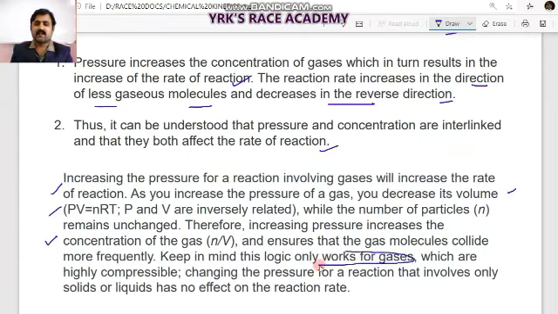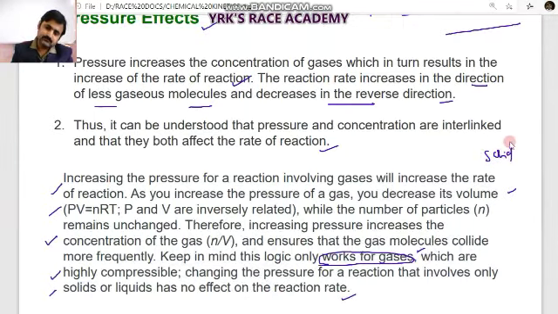Keep in mind this logic only works for gases, which are highly compressible, while for liquids and solids it is different. Changing the pressure of a reaction that involves only solids or liquids has no effect on the rate of reaction, because if you take a solid, there is no pressure effect. So no pressure effect on solids.